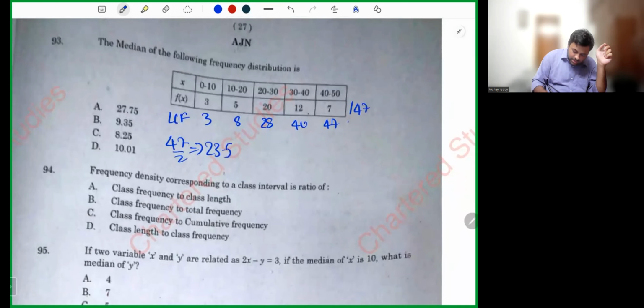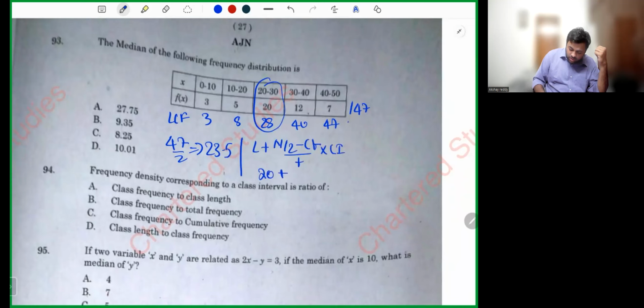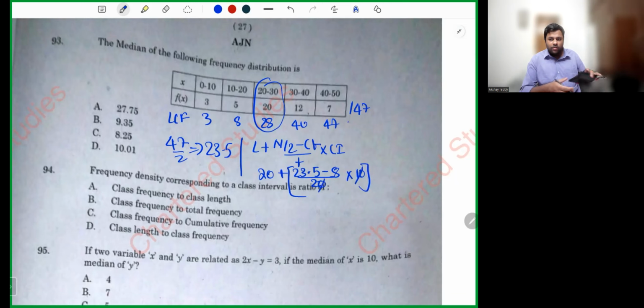23.5, you will locate it in LCF. After locating in LCF, the formula is L plus (n by 2 minus CF) divided by F into class interval. That is 20 plus (n by 2, 23.5, minus cumulative frequency of the previous class) divided by the frequency of the same class, into class interval. So (23.5 minus 8) whole divided by 2, plus 20, is 27.75.